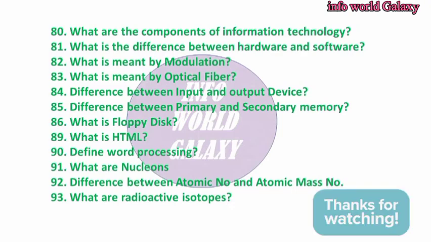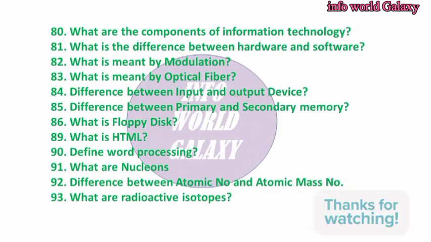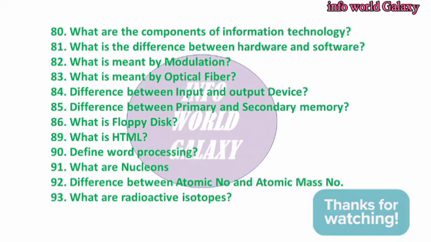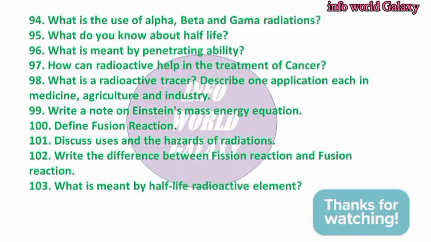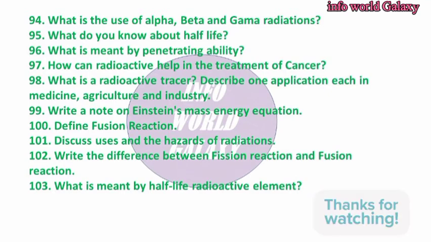89. What is HTML? 90. Define word processing. 91. What are nucleons? 92. Difference between atomic number and atomic mass number. 93. What are radioactive isotopes? 94. What is the use of alpha, beta and gamma radiation? 95. What do you know about half-life? 96. What is meant by penetrating ability? 97. How can radioactivity help in the treatment of cancer?